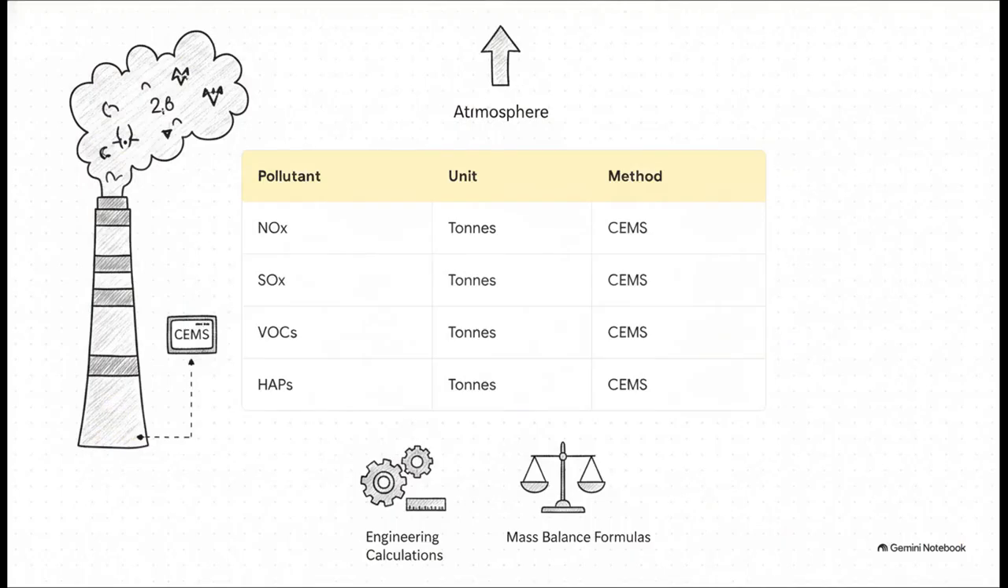To manage these immense liabilities, guessing just isn't an option. Under the SASB standard, companies are required to disclose the exact amount of each pollutant released into the atmosphere. How do they do that? By establishing a live data feed right from the stack using continuous emissions monitoring systems, or CEMS, or through rigorous mass balance formulas and engineering calculations.